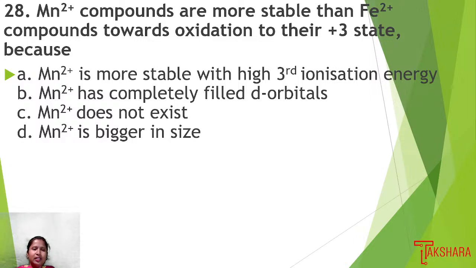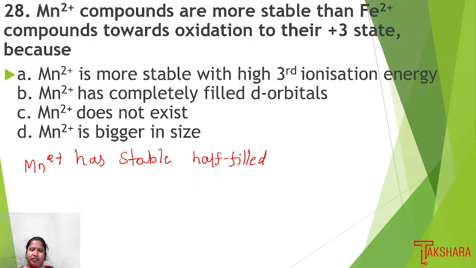Okay, so usually Mn2+ has a stable half-filled electronic configuration.